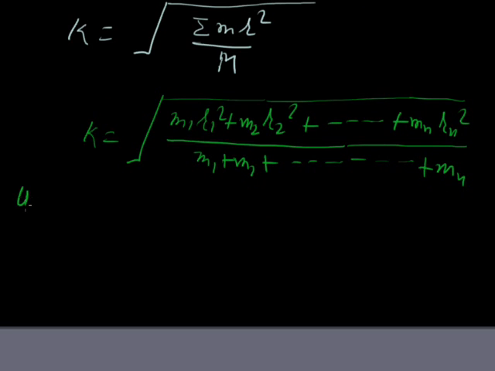The unit of k, it is a radius, so its unit will be meter.